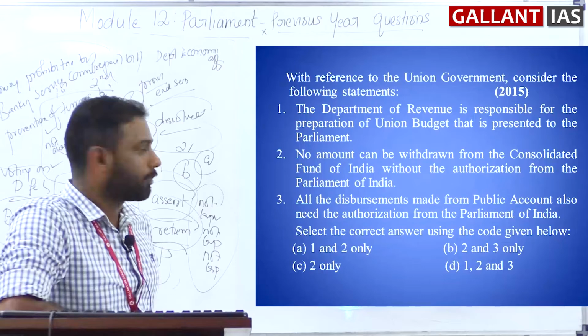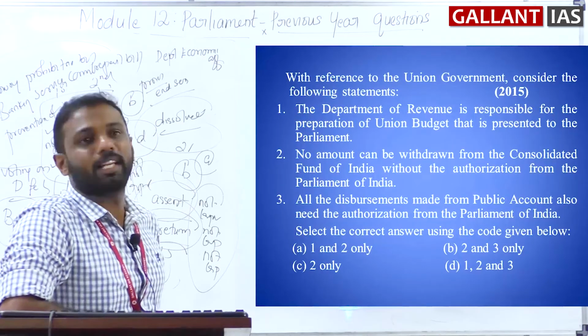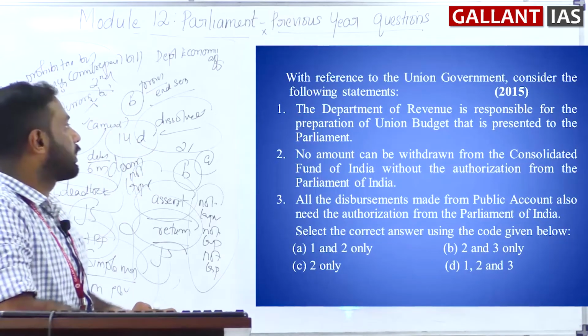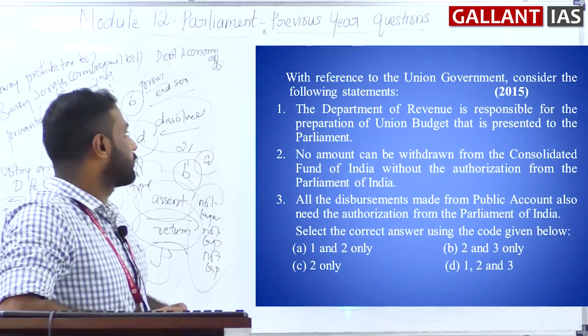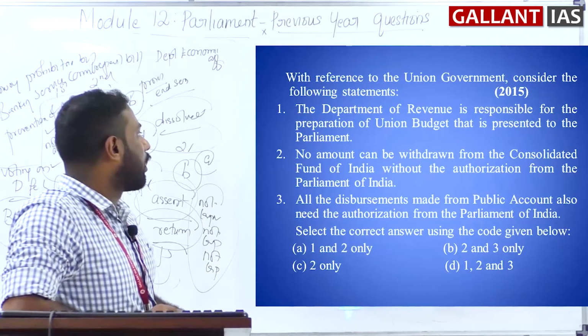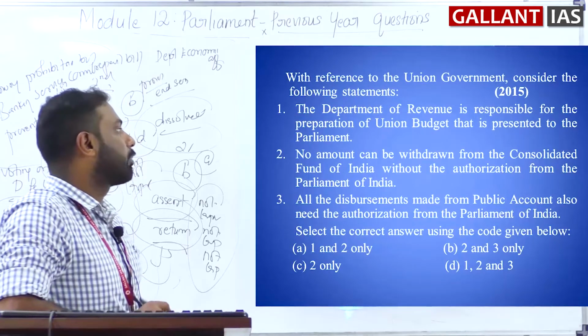So since 1 is a wrong statement, you can eliminate A, you can eliminate D also. This shows that 2 is a correct statement, which means no amount can be withdrawn from the Consolidated Fund of India without the authorization from the Parliament of India. Correct statement only. And 3, all the disbursements made from the public account also need the authorization from the Parliament of India.